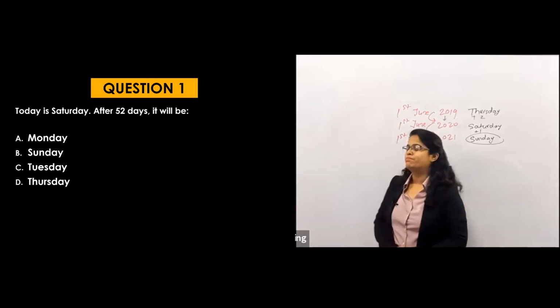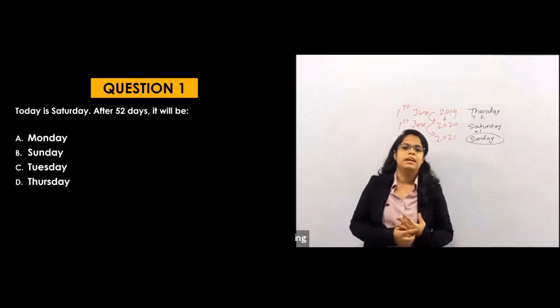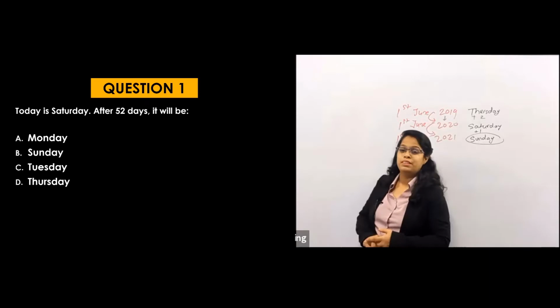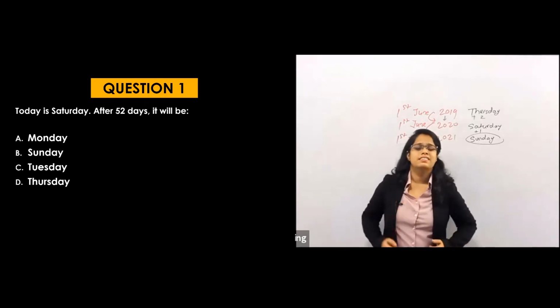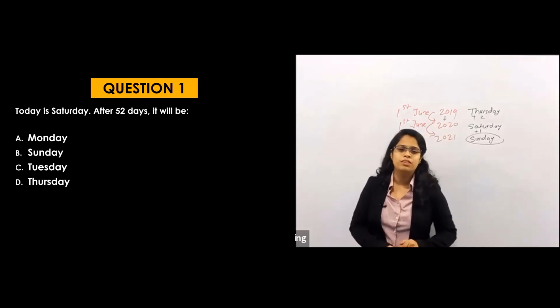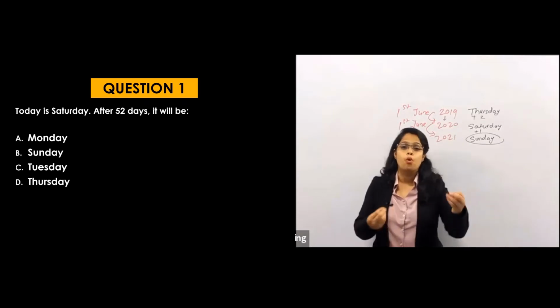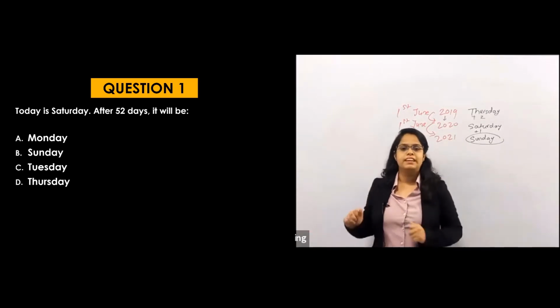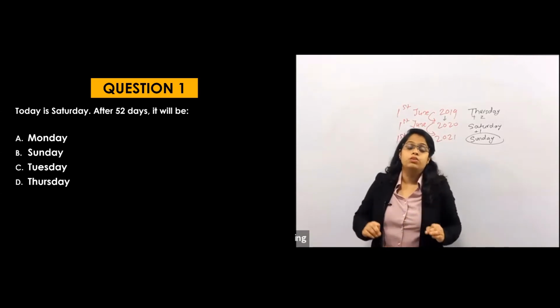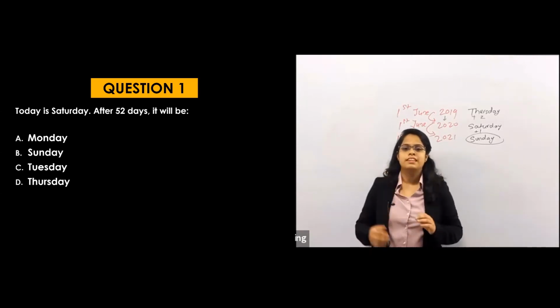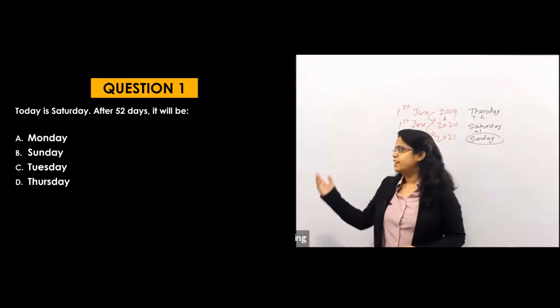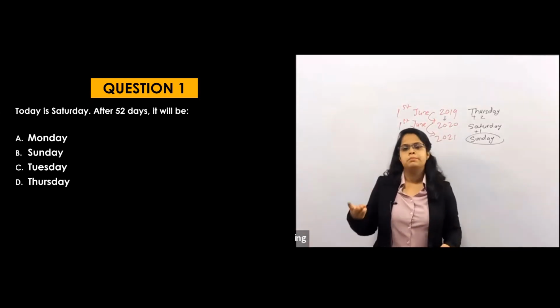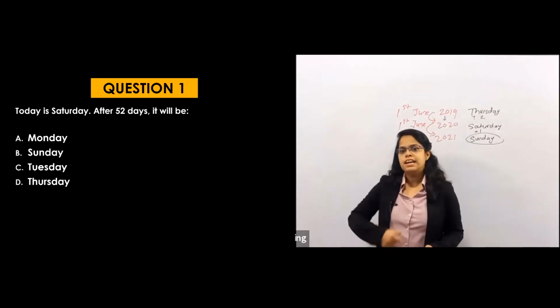I have taken this odd days concept. Actually, there are also some other methods, for example in R.S. Agarwal, but for that method you have to remember codes for the months. Here we won't remember any code. We will directly solve the questions, but for that you have to understand the concept of odd days itself. As I know that 52 by 7 has a remainder of 3, that means add 3. Saturday plus 3 is